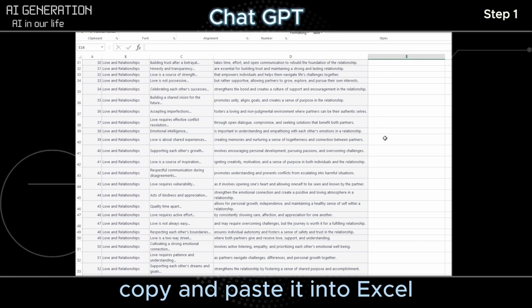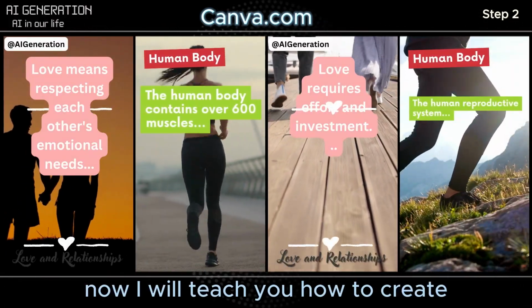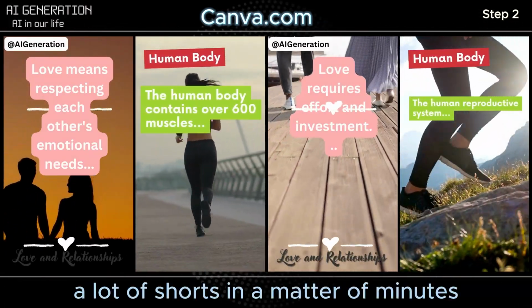Then just copy and paste it into Excel. Step 2. Creating a video. Now I will teach you how to create a lot of beautiful shorts in a matter of minutes.